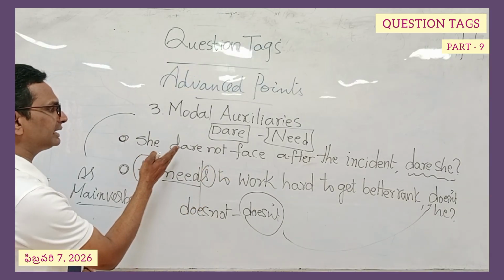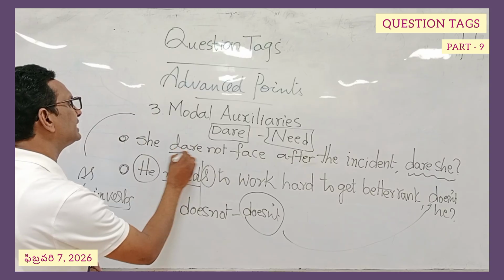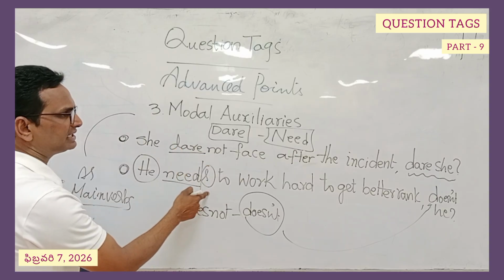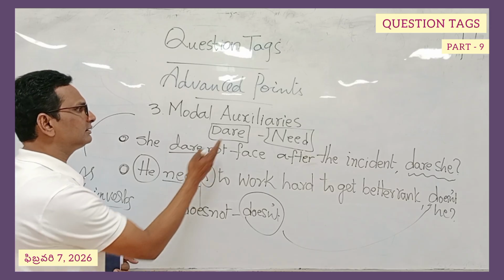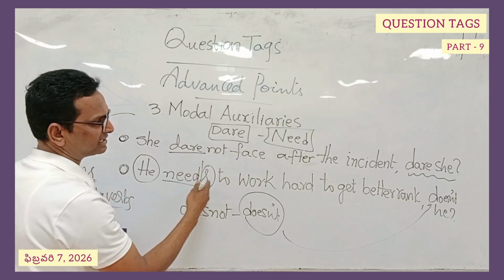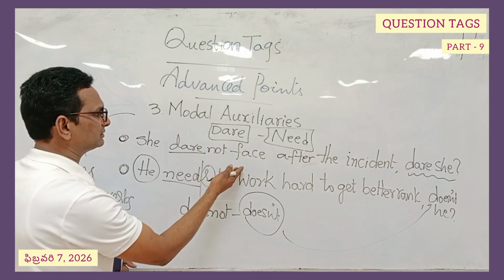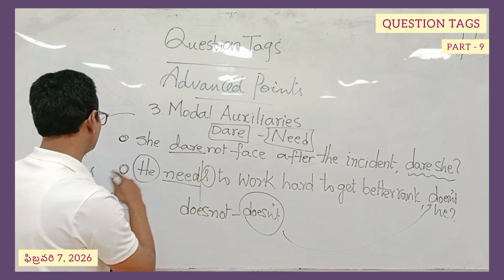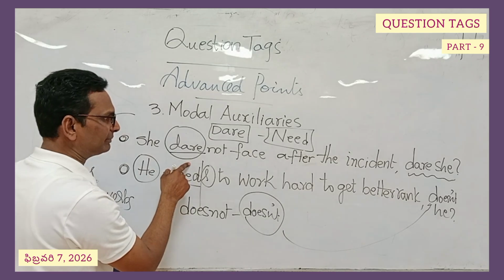Then why is it not like dares, unlike needs? This is a common question born in the minds of the learners. It is need. It has been modified with s in present simple tense. But why is it not dares? It is not used as main verb here. It is simply like a helping verb.